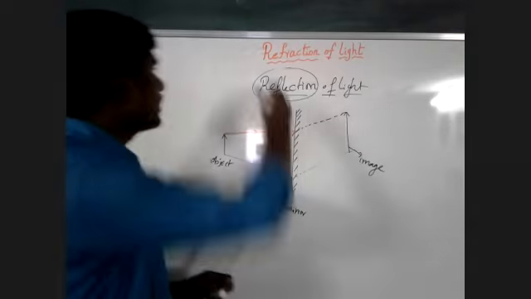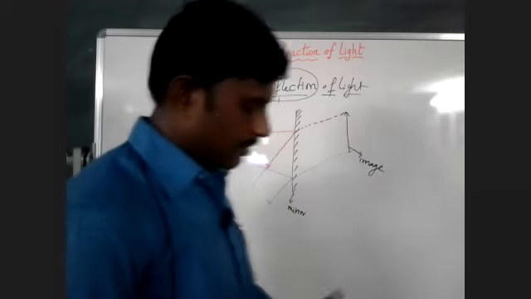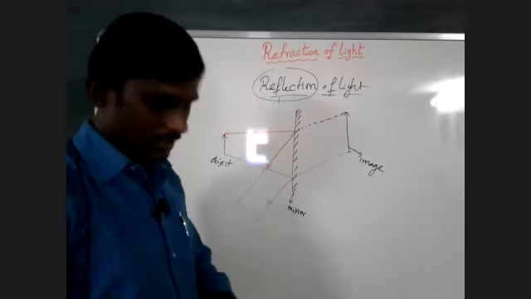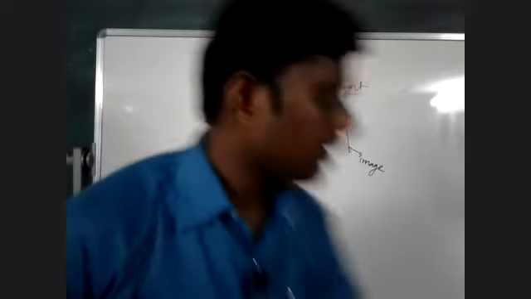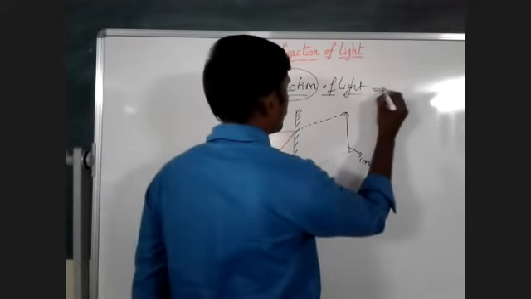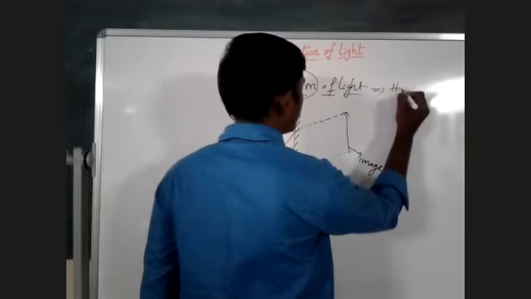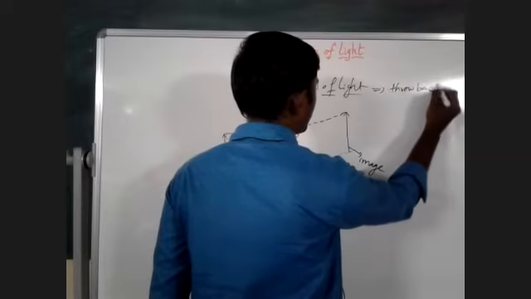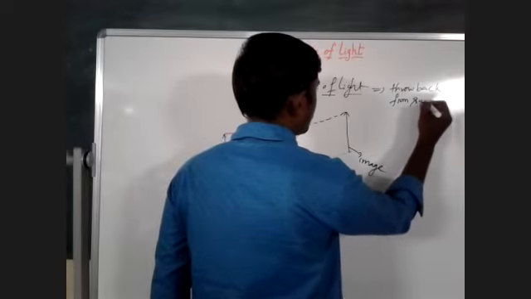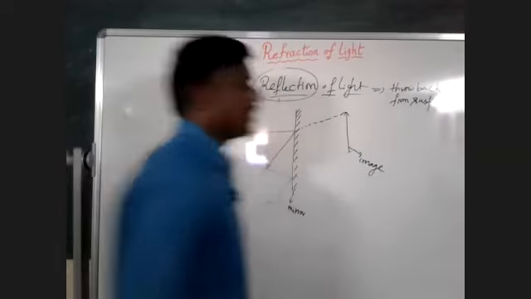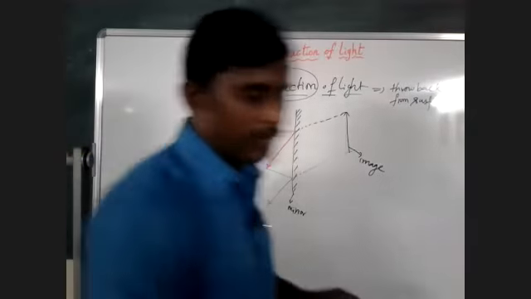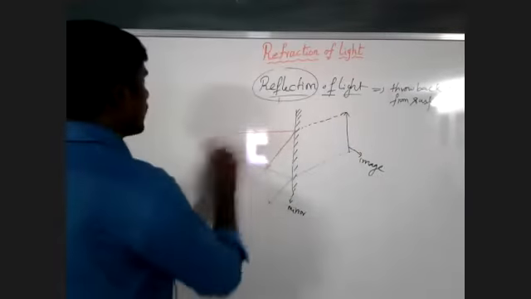Now let us start the lesson, which is refraction of light. What is reflection of light? Reflection of light means a light ray which is thrown back from the surface. Now let us see the refraction of light. What is refraction of light?